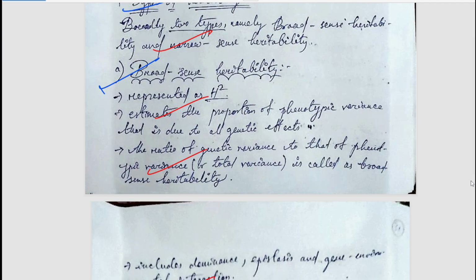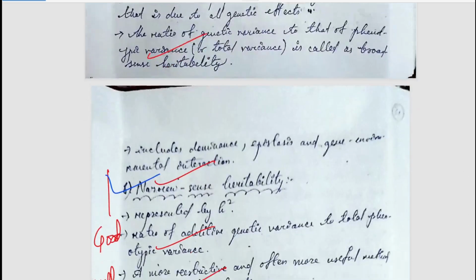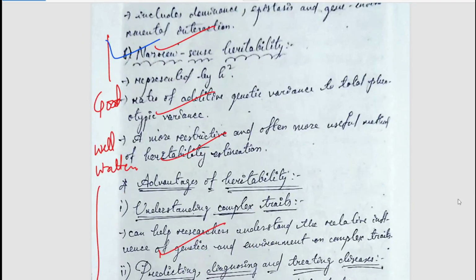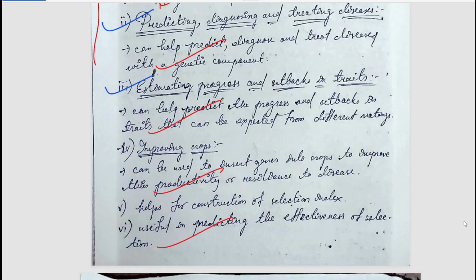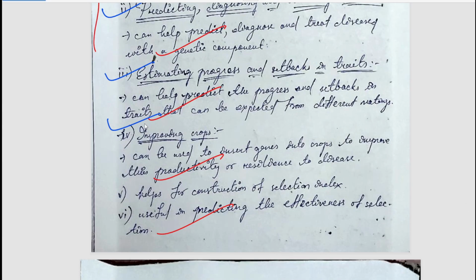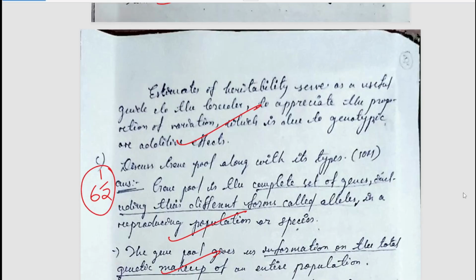I have discussed all these things, that is why I am not going into detail. I am just giving a structure of the answers. Now, what are the advantages of heritability? Obviously, for understanding complex traits, for predicting, diagnosing, treating diseases, for estimating progress and setbacks on traits, improving crops. So, the points are written. You can simply pause and read it.